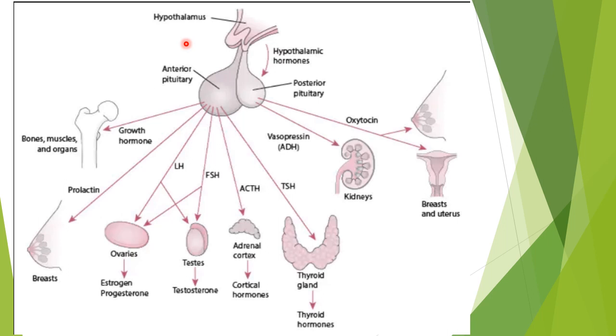So the present slide shows the hypothalamus, pituitary gland, and the hormones that are released from the anterior and posterior pituitary, which further control the other endocrine glands or directly act on the organs, target organs themselves. So hypothalamus is the major controller of the release of hormones from the peripheral endocrine glands by acting on anterior pituitary.